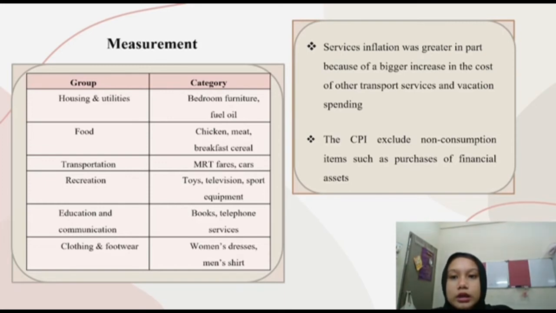As we have here, examples of groups and categories: for housing and utilities, the categories are bedroom furniture and fuel oil. Food, we have chicken, meat and breakfast cereal. Transportation, we have MRT fares and cars. The group for recreation, we have toys, television and sports equipment. Education and communication, books and telephone services. Clothing and footwear, we have women's dresses and men's shirts.